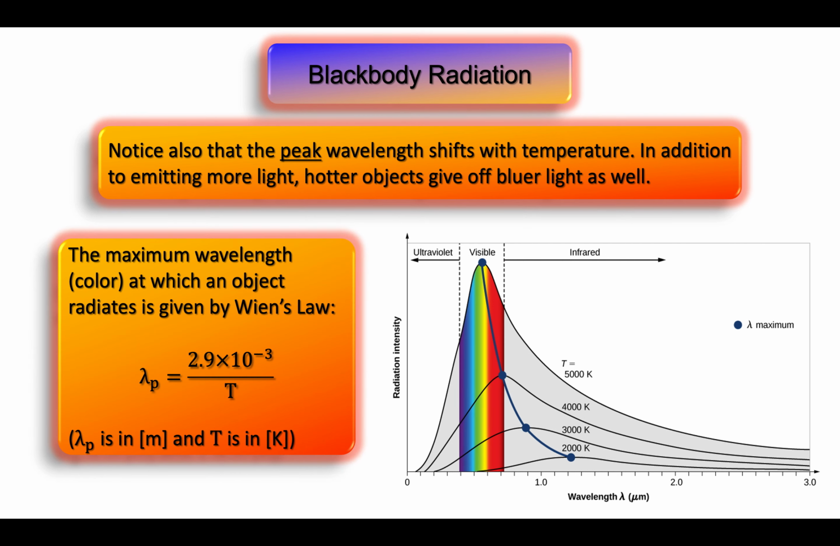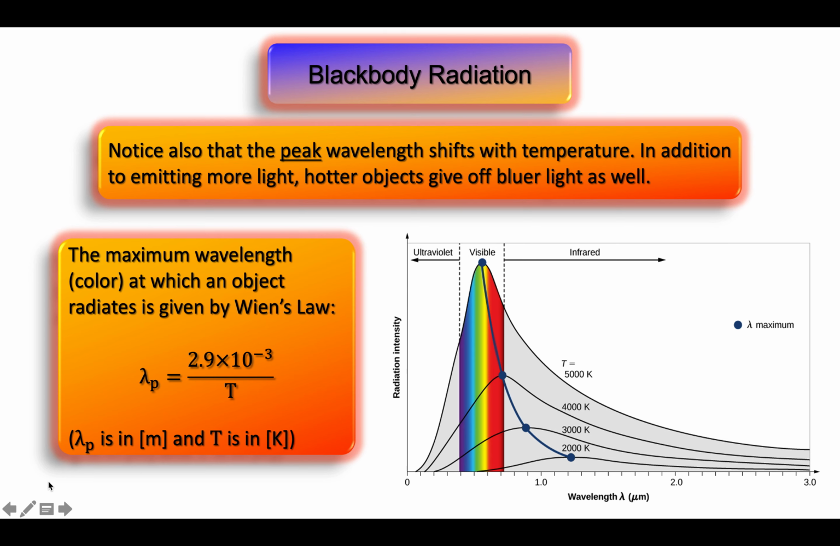Wien's law says that the peak wavelength, lambda p, is inversely related to the temperature of that object. From Wien's law, we can see that as the temperature increases, the peak wavelength, the color of light, or the wavelength of light at which that object shines most brightly, is going to move towards shorter and shorter wavelengths. In other words, towards the bluer part of the spectrum.